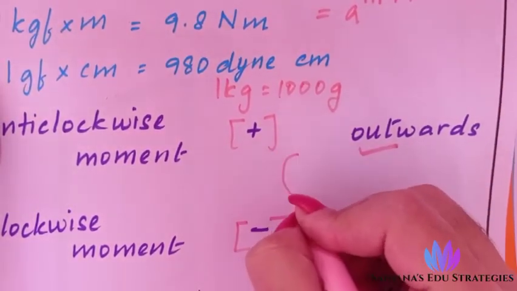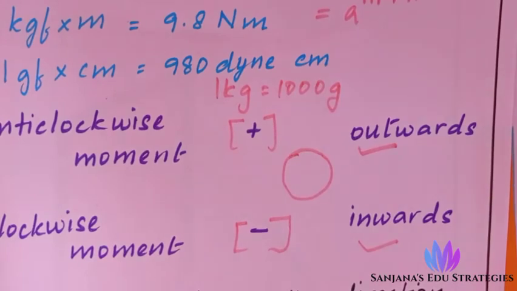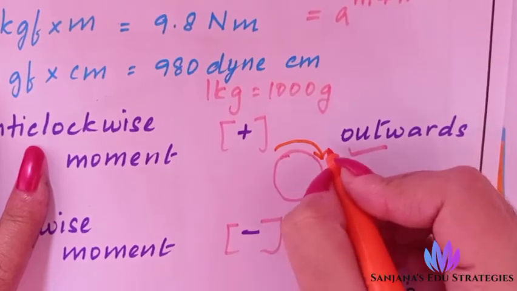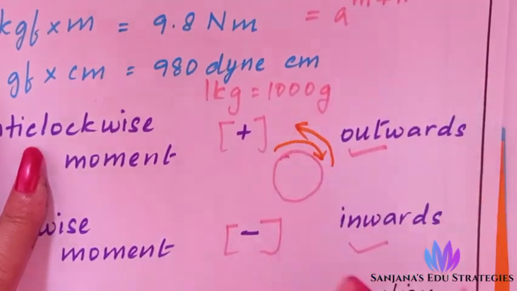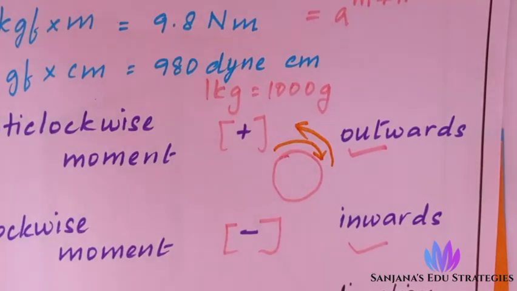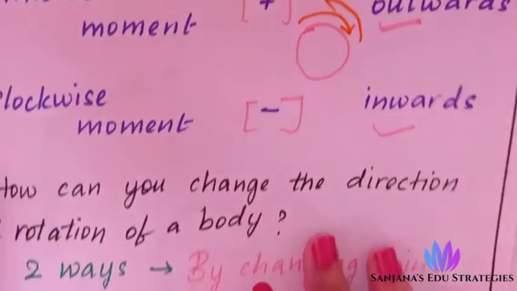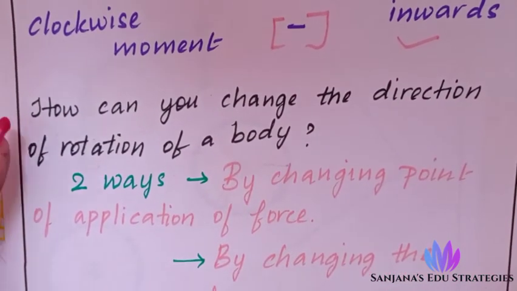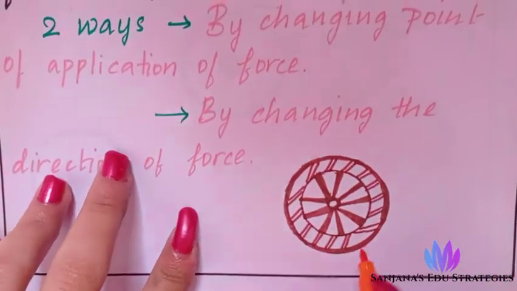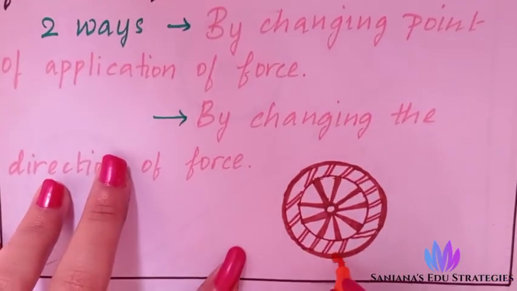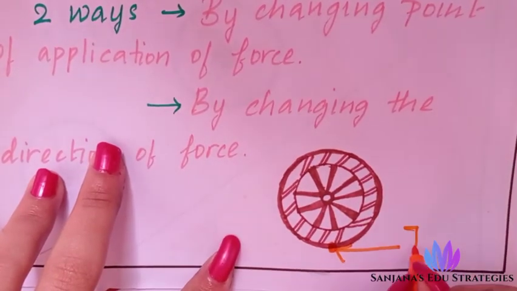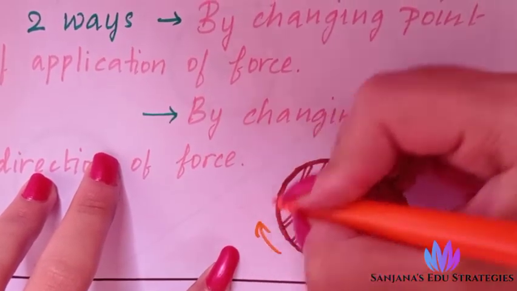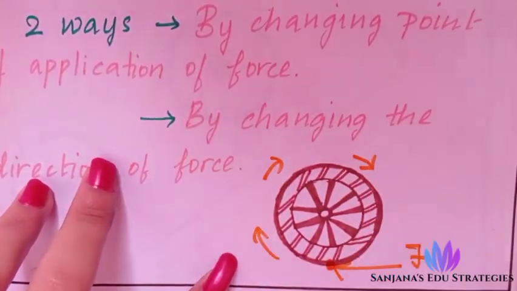If a body is moving in clockwise direction, it is said to be inwards. Anti-clockwise means it is said to be outwards. That's all the difference. Understood? Inwards and outwards. Now how can you change the direction of rotation of a body? Think of this as a wheel. At this point I am applying a force. Then in which direction will the wheel rotate? Obviously in this direction.